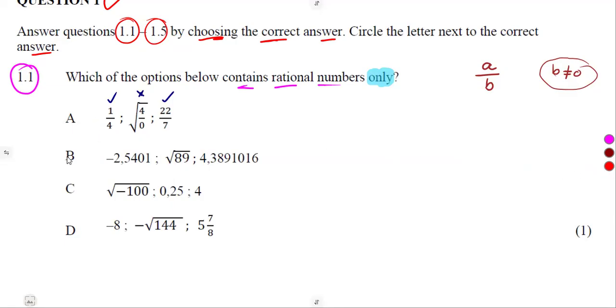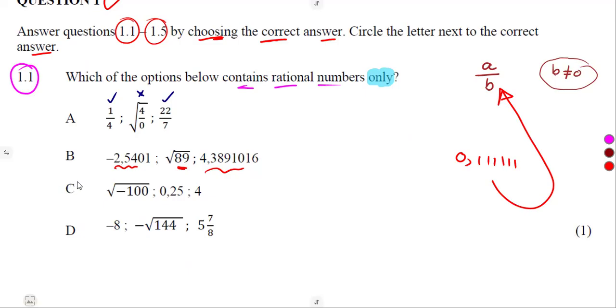We move on to B. If we are to check these decimals that we are seeing here, they are not recurring decimals, like where we consider those decimals that have got repeating values or a repeating value. It is not that type. Recurring decimals, remember 0.1111, like this. If it is like this, we know that it can be written as A over B. So these two are not. Yes, square root of 89, if we are to simplify, of which we cannot even simplify the square root of 89. Everything, yes, not. So that was totally out.